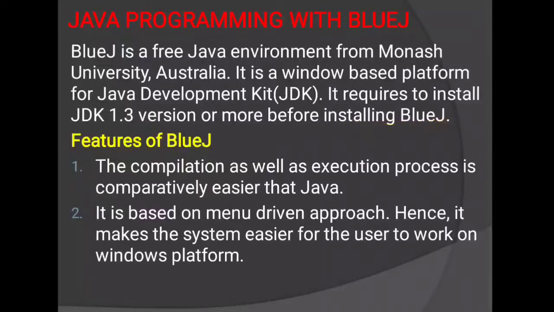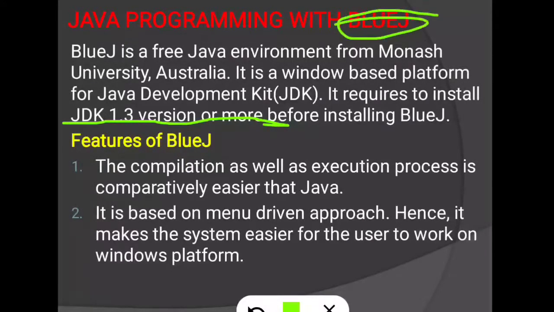See, if we need to use BlueJ, then we have to install JDK 1.3 version or more, because BlueJ software will not function with whatever was developed before this version. That is why we have to use JDK 1.3 version or more.